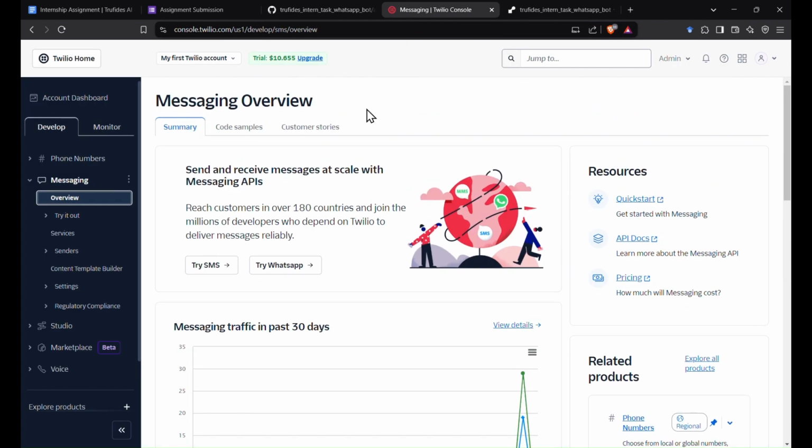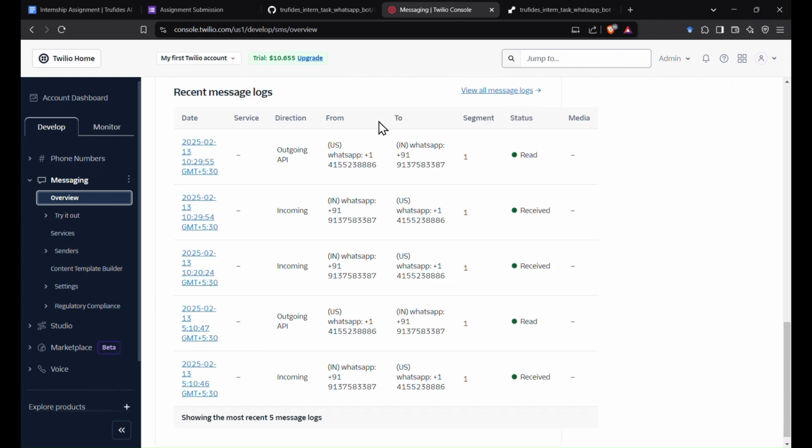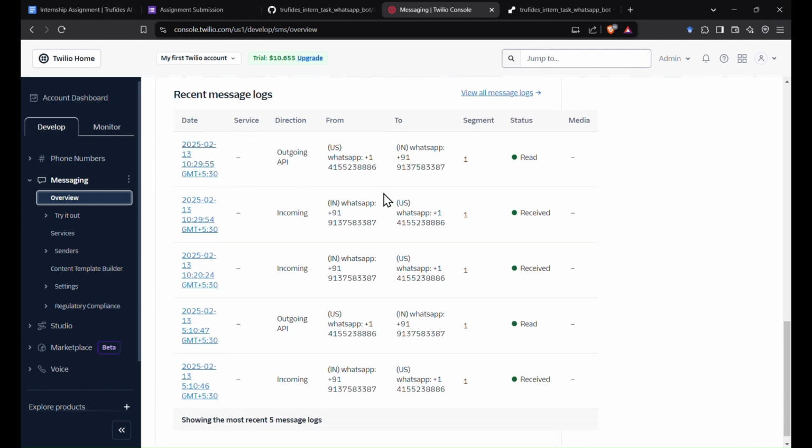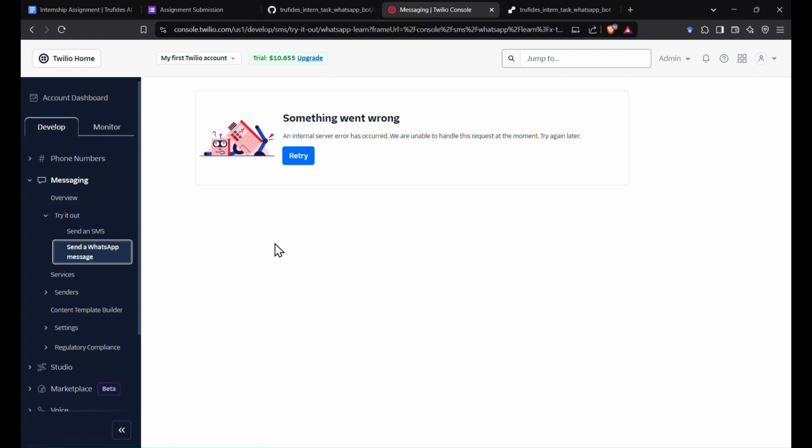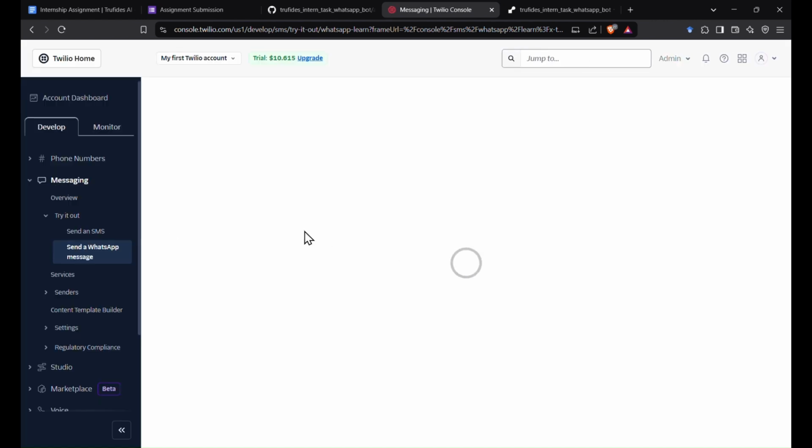So this is Twilio. You can see the message logs as well. Received, read, and it's configured correctly. Just a minute.